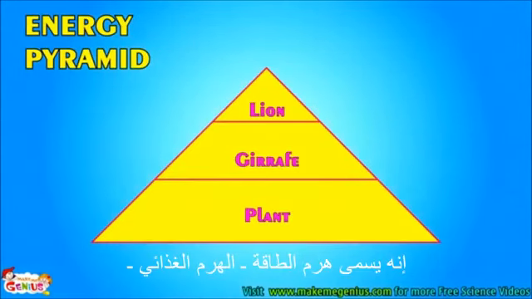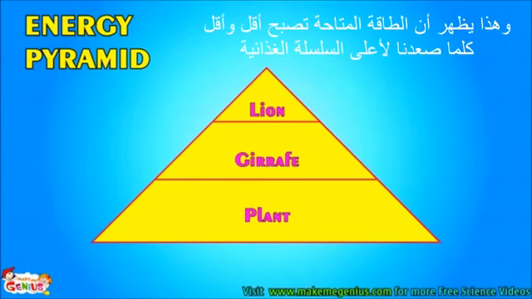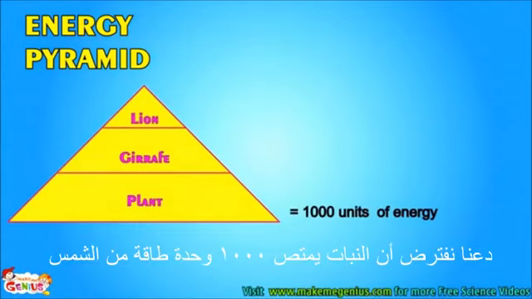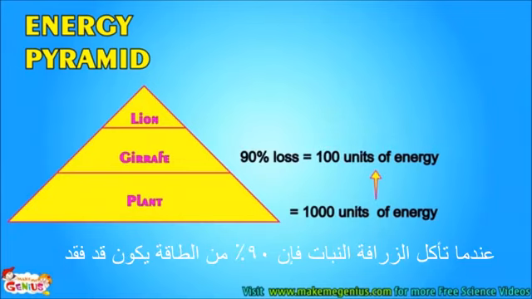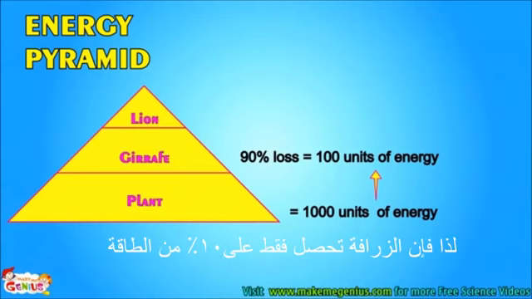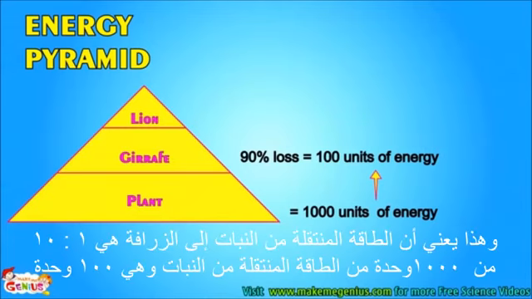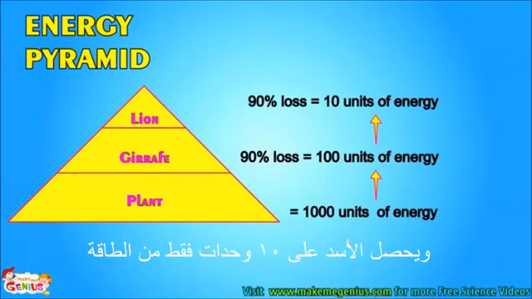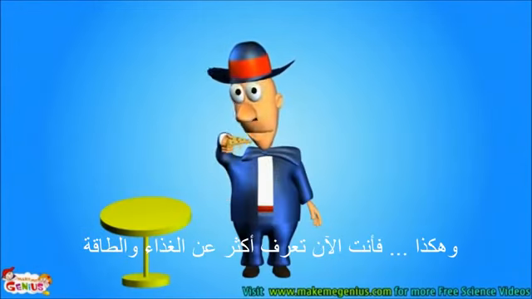Look at this pyramid. It is called energy pyramid. This shows that energy available becomes lesser and lesser as we move to the top of food chain. To understand energy pyramid, let's assume plants absorb 1,000 units of energy from sun. When giraffe eats it, 90% energy is lost, so giraffe only gets 10% of energy. This means energy transferred from plant to giraffe is 10% of 1,000 units of plant energy, which is 100 units. Now when lion eats giraffe, 90% energy is again lost, and lion gets only 10 units of energy. So now you know more about food and energy.